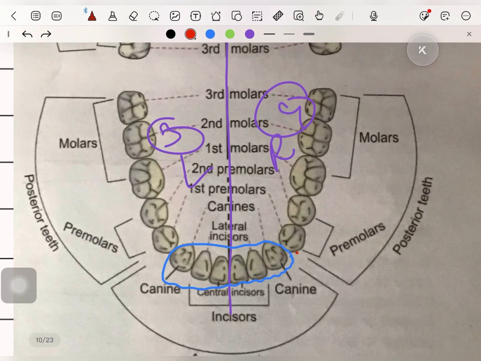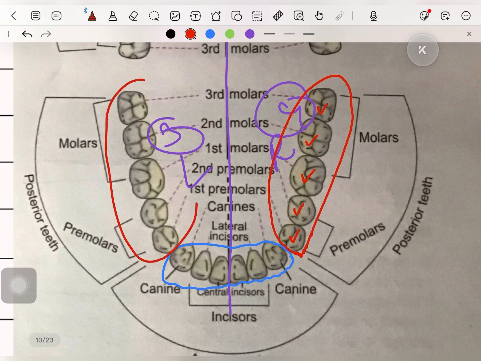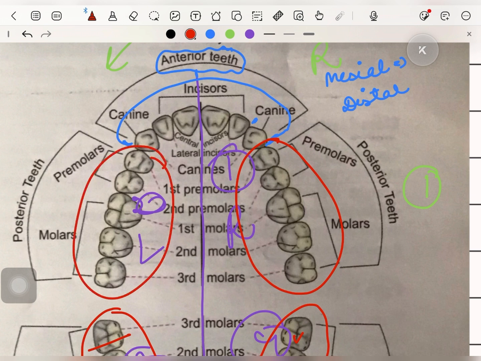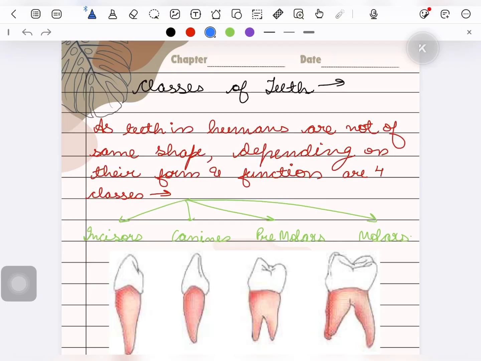Posterior teeth start from the first premolar and go up to the third molar. So first premolar, second premolar, first molar, second molar, and third molar. And the same on the other side of the mandible. Okay, first premolar, second premolar, first molar, second molar, and third molar. These comprise the posterior teeth. Same as in the maxilla, from first premolar to the third molar, and on the other side, from first premolar to the third molar. We move on to classes of teeth.